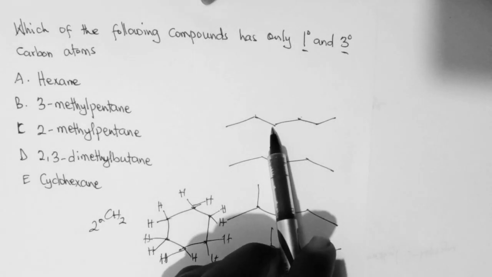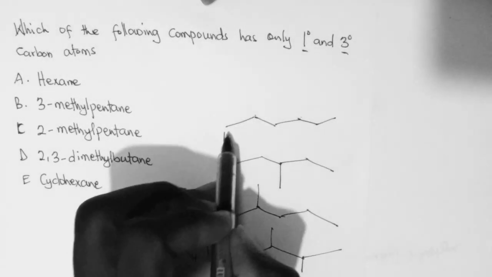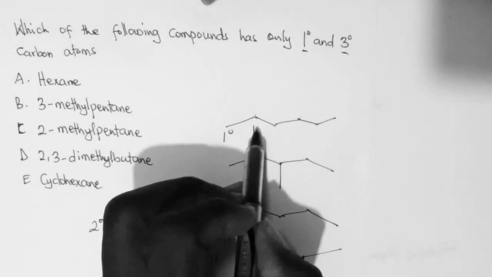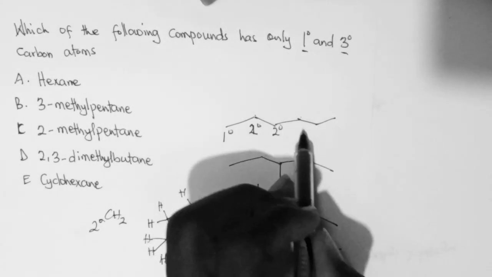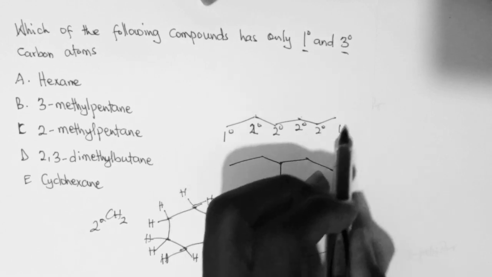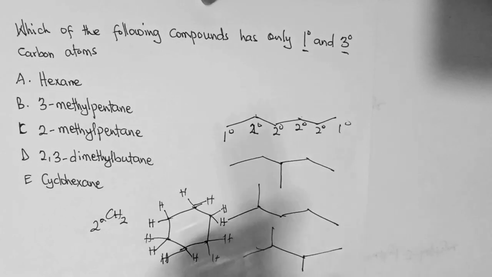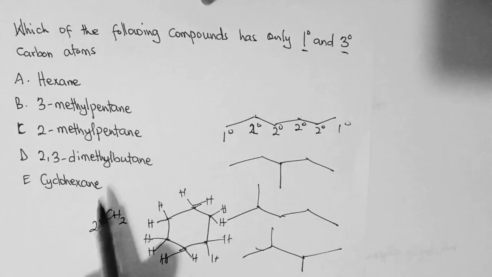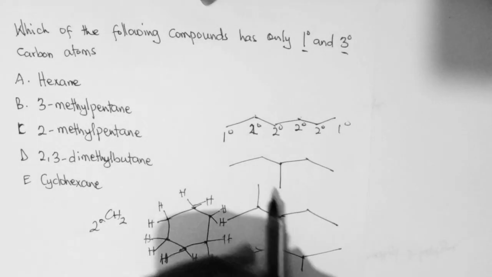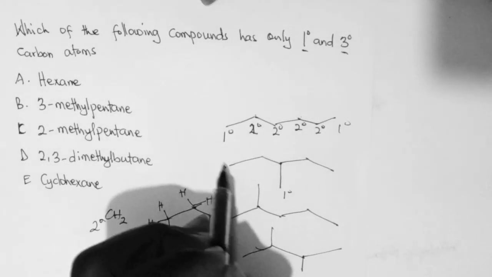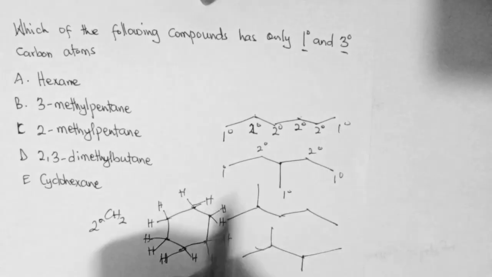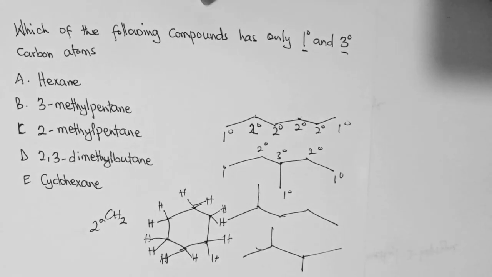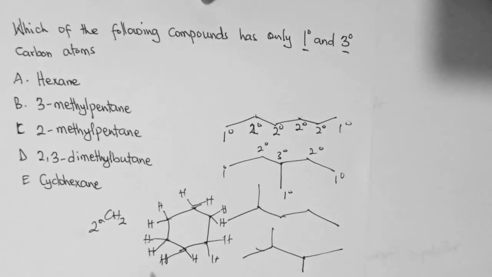Now let's come to the hexane. With the hexane, this is a primary carbon and this is a secondary carbon. So we only have primary carbons and then secondary carbons in hexane. But we are looking for primary and tertiary, so hexane is also out. Now let's come here. This is a primary carbon. This one too is primary and this is primary. This is a secondary carbon. And then this is a tertiary carbon. But we are only looking for primary and tertiary. But there are secondary carbons here, so that's also out.